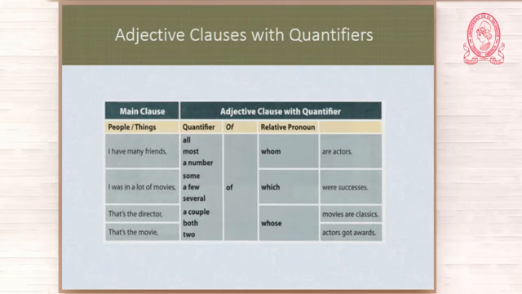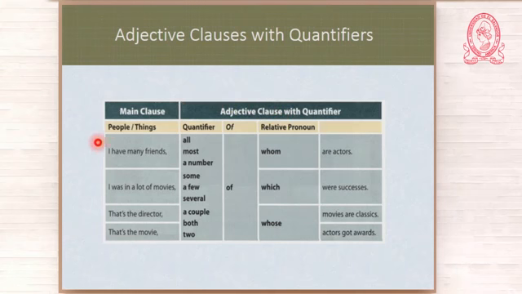Now, let us continue. What happens if you have a quantifier and then a preposition? You see, quantifier, preposition, relative pronoun. So the general rule is that the word that introduces an adjective clause is a relative pronoun. Yes, but that is not always true. It is possible to have sometimes a preposition before. But there is another variation, and it is when you have a quantifier. So what is the order? Quantifier, preposition, relative pronoun. Okay?